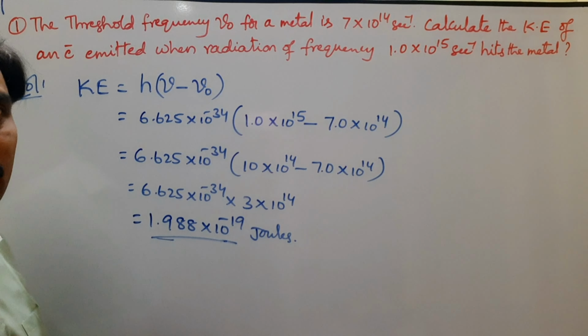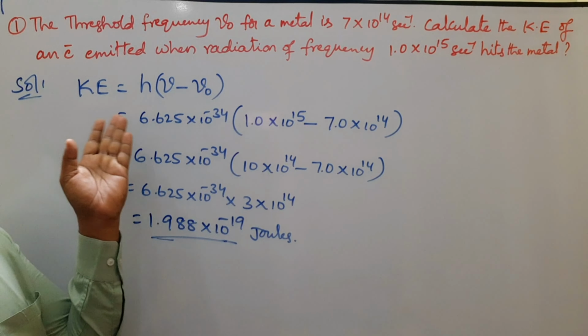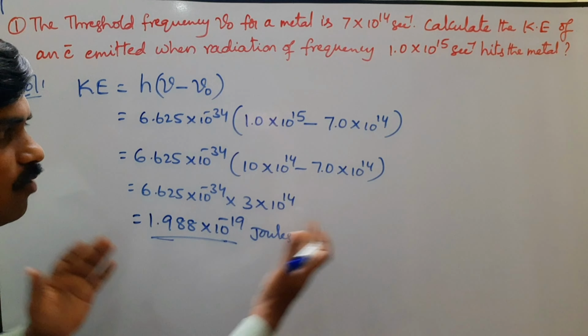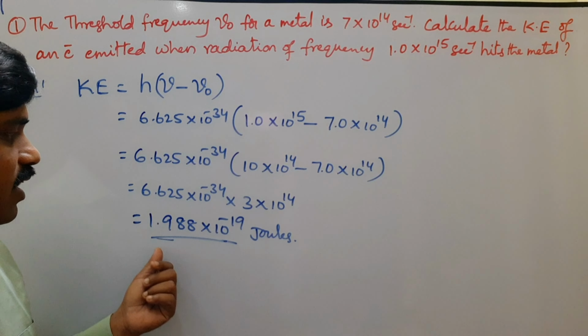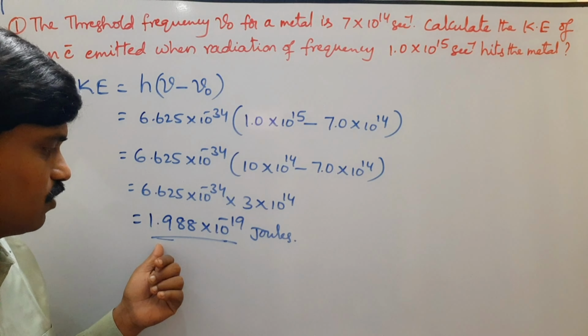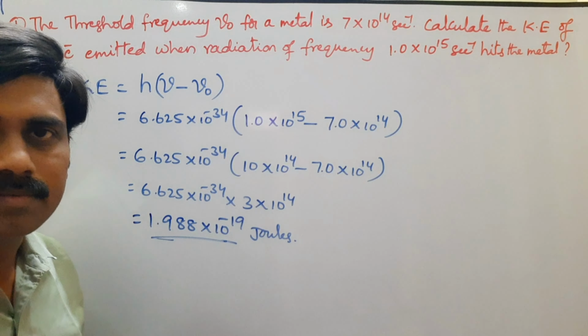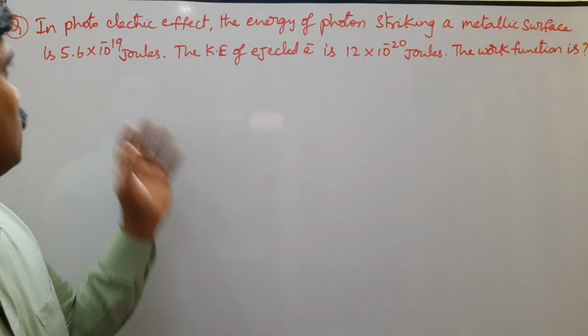So according to the photoelectric effect, the relation is kinetic energy is equal to h into nu minus nu naught, and we have substituted all the values and finally we get the kinetic energy of the electron equal to 1.988 into 10 power minus 19 joules. Look at the next problem.